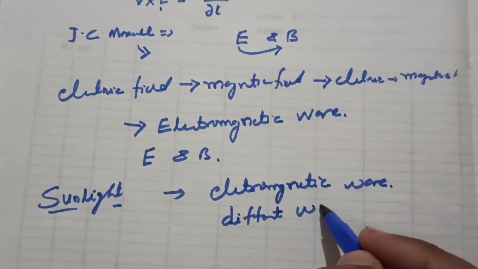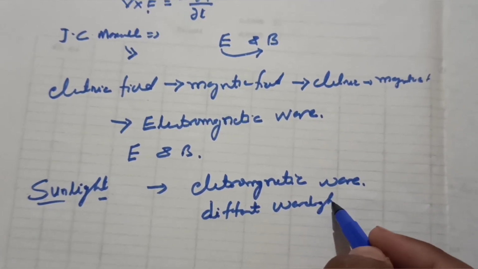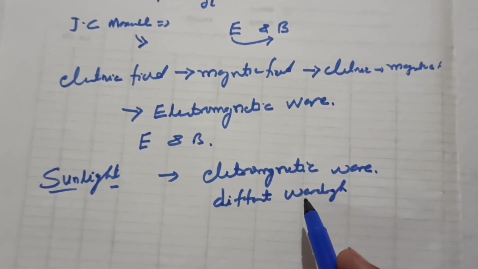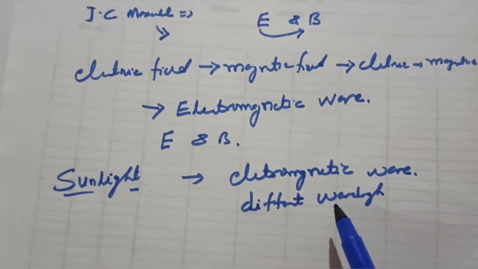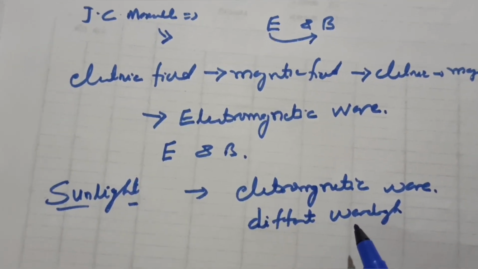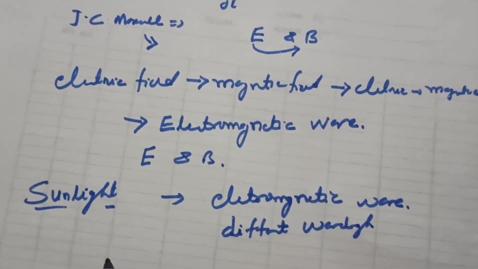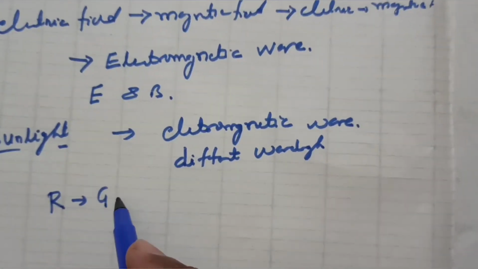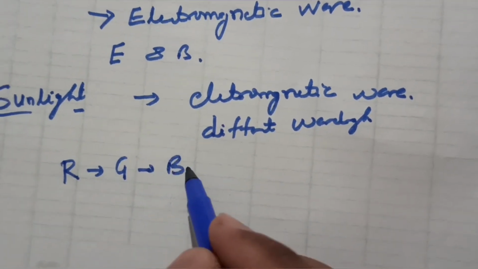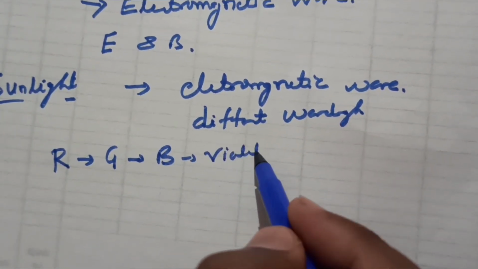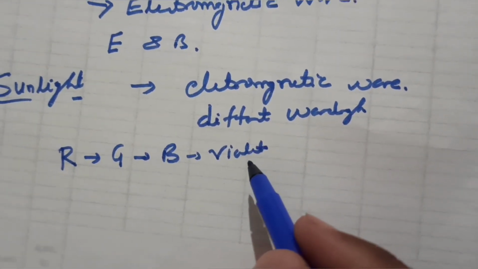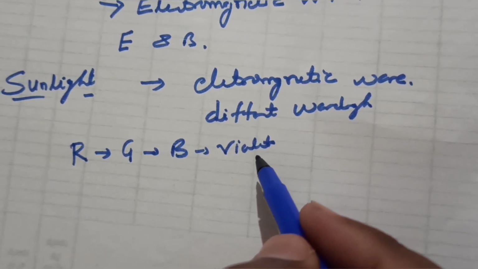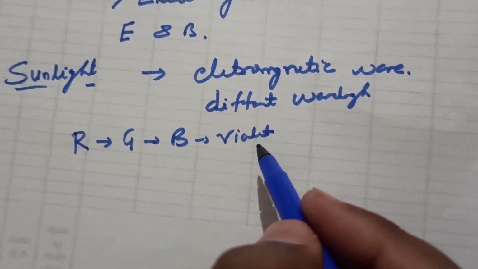Each wavelength in light produces a different color sensation in our eyes. We have red color, green color, blue, then violet. So every different wavelength produces a different color sensation in our eyes.